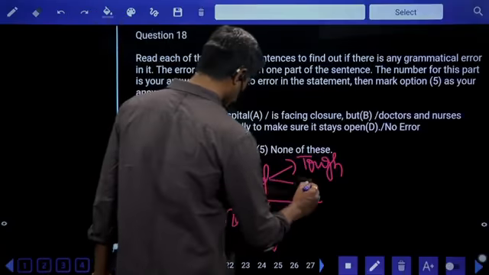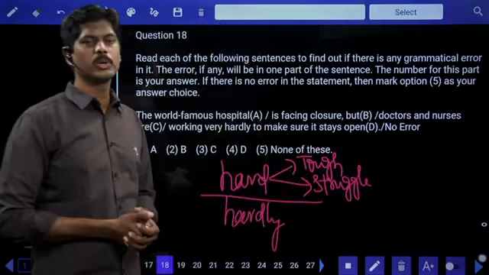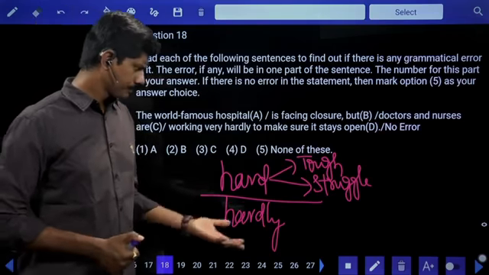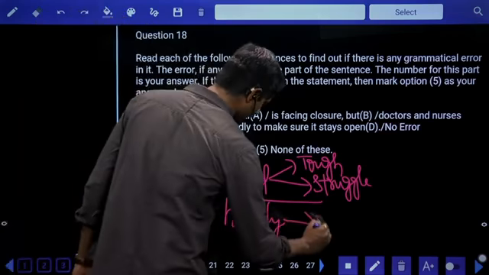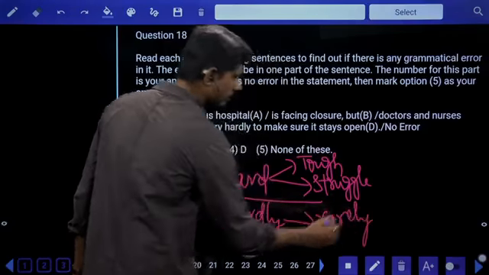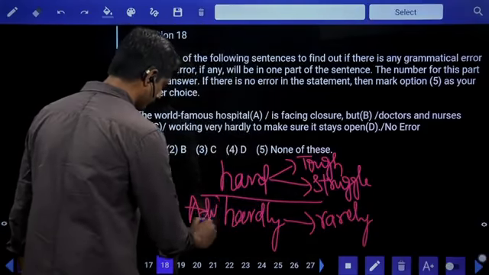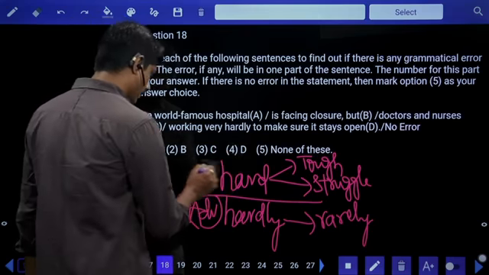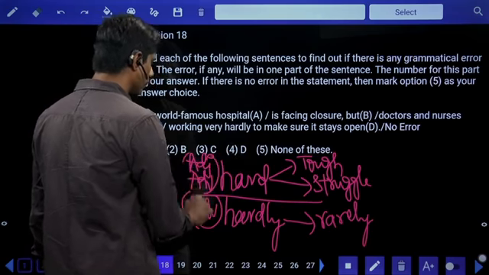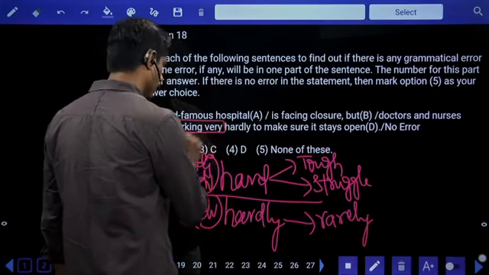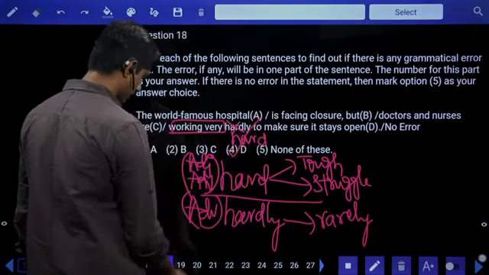And hard is also used for struggling. He is trying hard to get the job. He is struggling hard, trying hard like that. And hardly means rarely, an entirely different meaning. Rarely. This is used in terms of time, indicating an adverb. Here, adverb and adjective both. So, working very hardly, wrong. It should be working very hard. Error is in the D part, fourth answer.